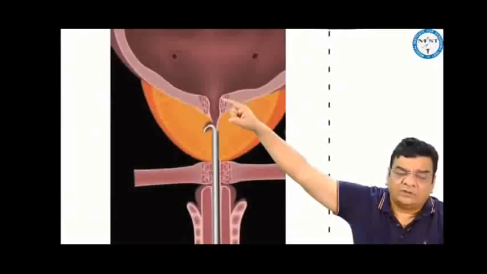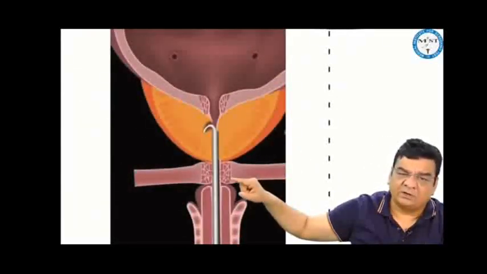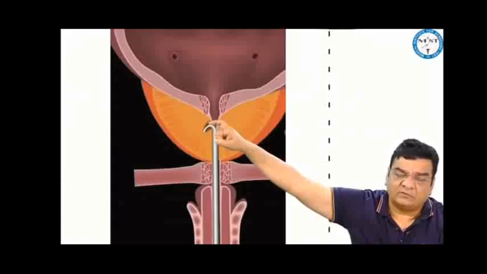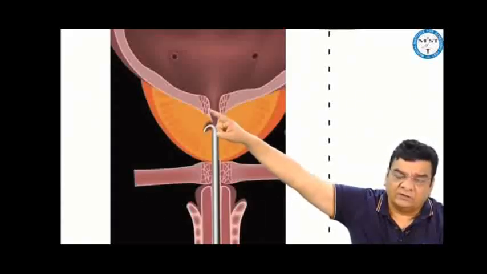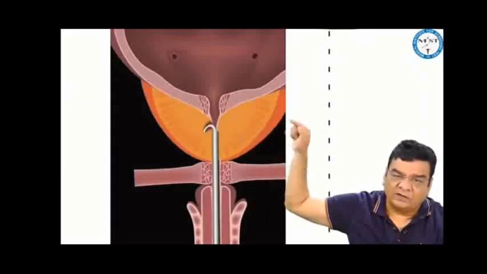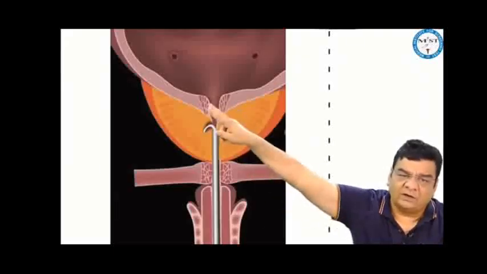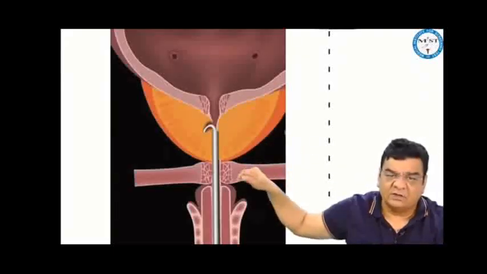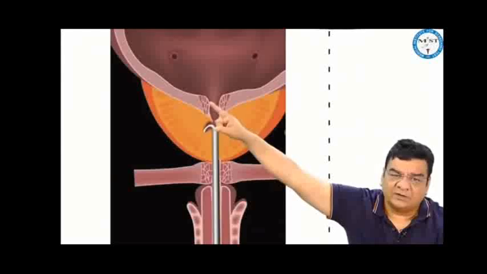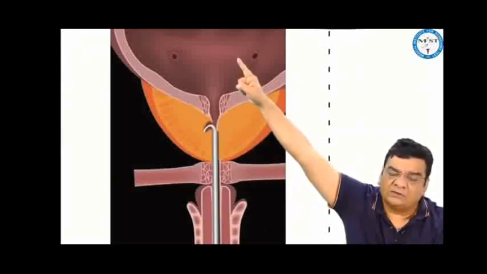Now, if you look at this picture, there is an internal sphincter in the bladder neck, external sphincter in the membranous urethra. When we are doing TURP and resecting the chips at the top of the prostate, we might cause injury to the internal sphincter. Normally, when the ejaculate comes in this prostatic urethra, the internal sphincter closes and the external sphincter relaxes, so the ejaculate passes down. But if you damage somebody's internal sphincter, at the time of ejaculation, the ejaculate may go up into the bladder, and this is retrograde ejaculation.